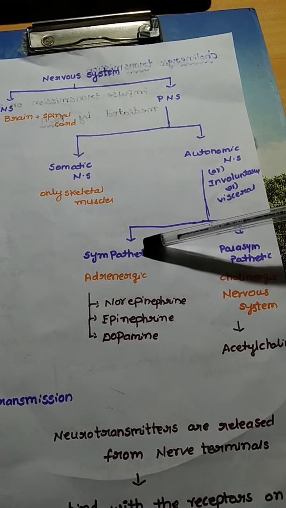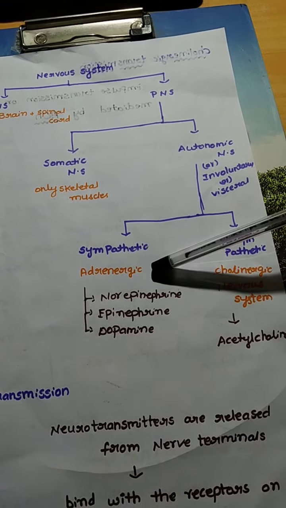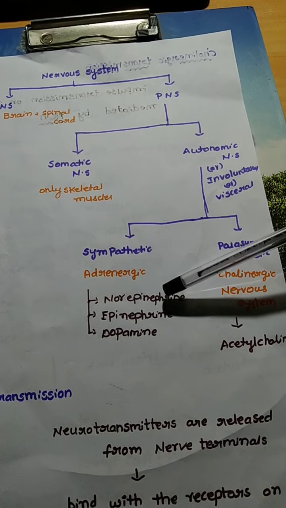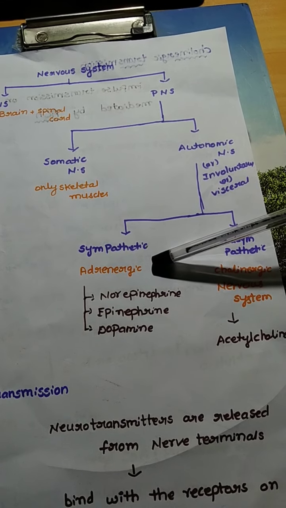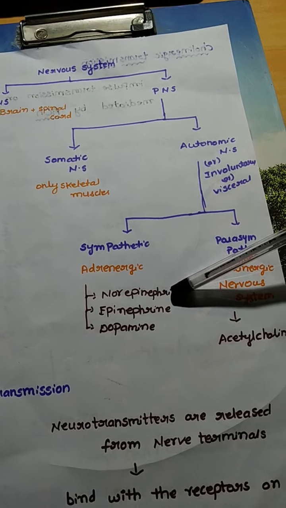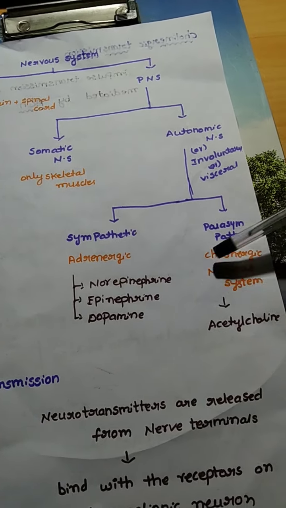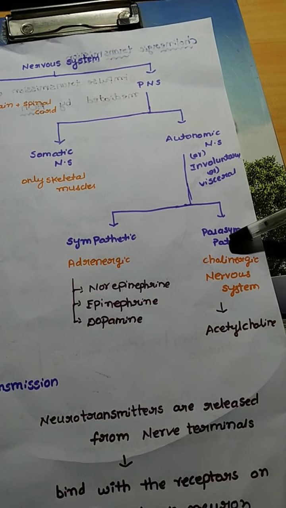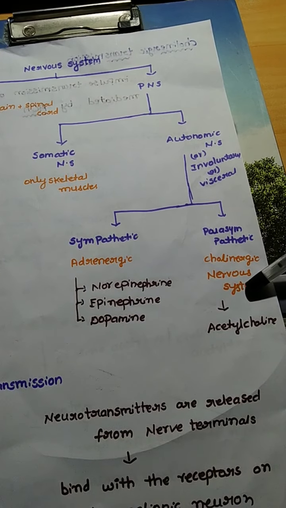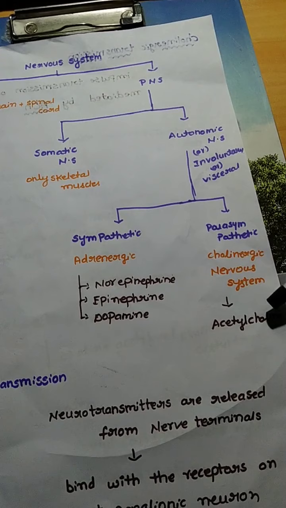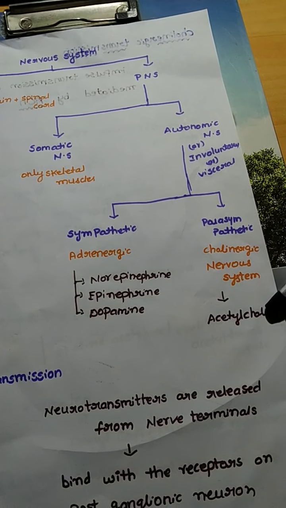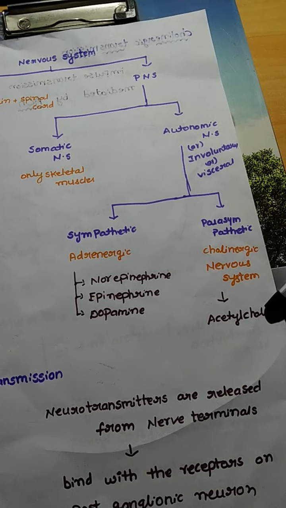The sympathetic nervous system is also called as adrenergic nervous system, and the main neurotransmitters involved in the sympathetic nervous system are norepinephrine, epinephrine and dopamine, which are also called as catecholamines, whereas the parasympathetic nervous system is also called as cholinergic nervous system, and the main neurotransmitter involved in cholinergic nervous system is acetylcholine.